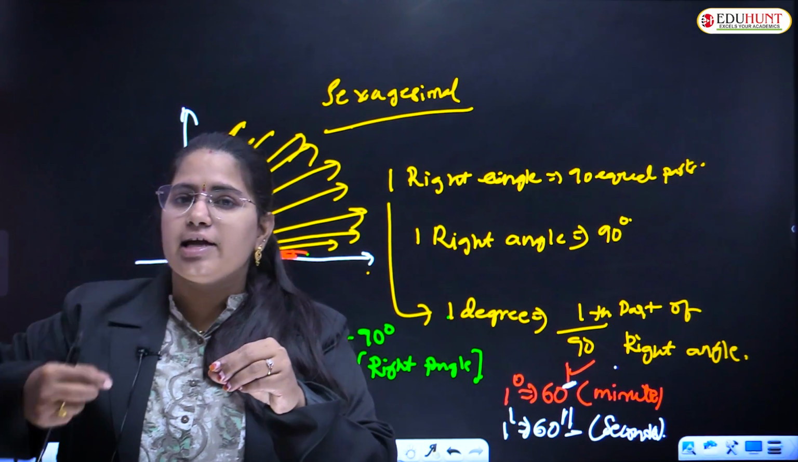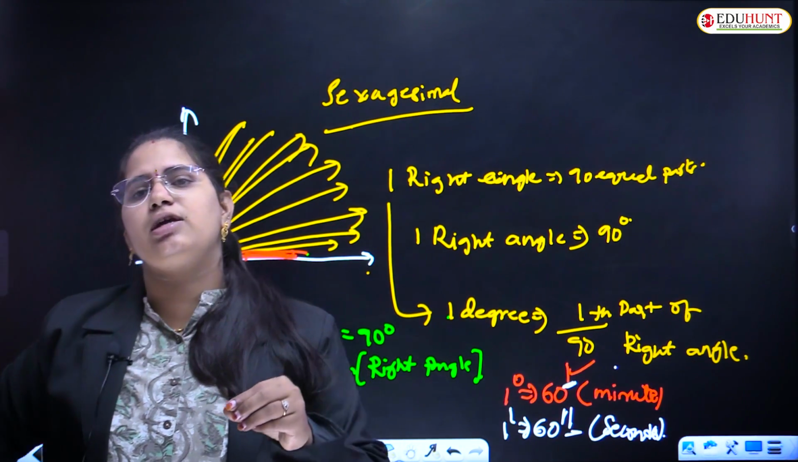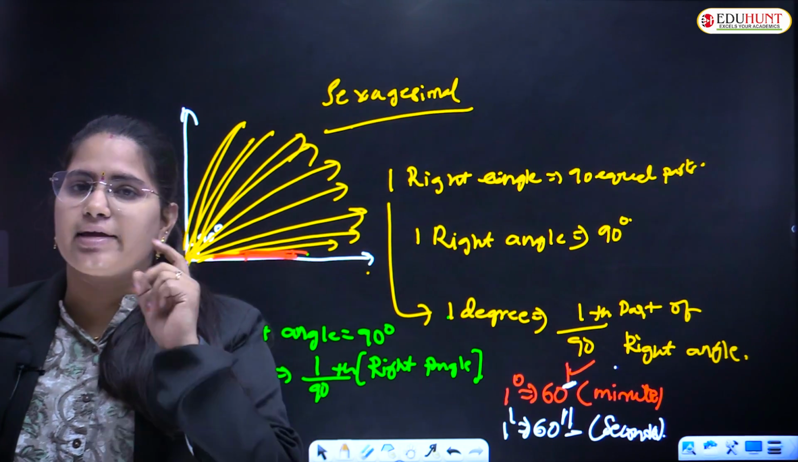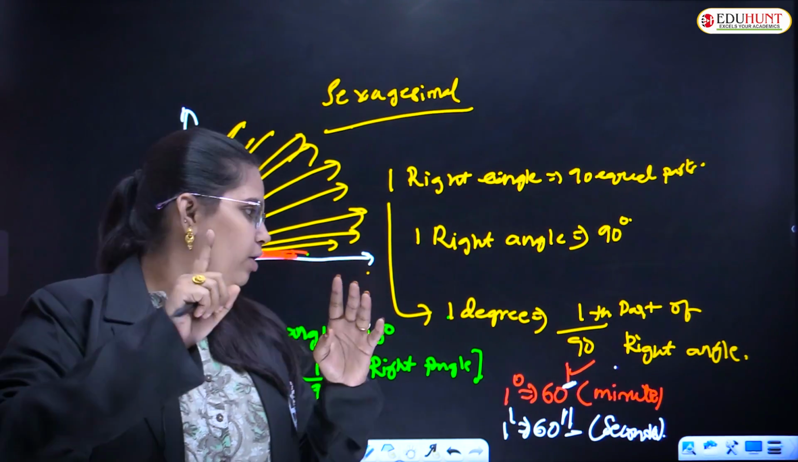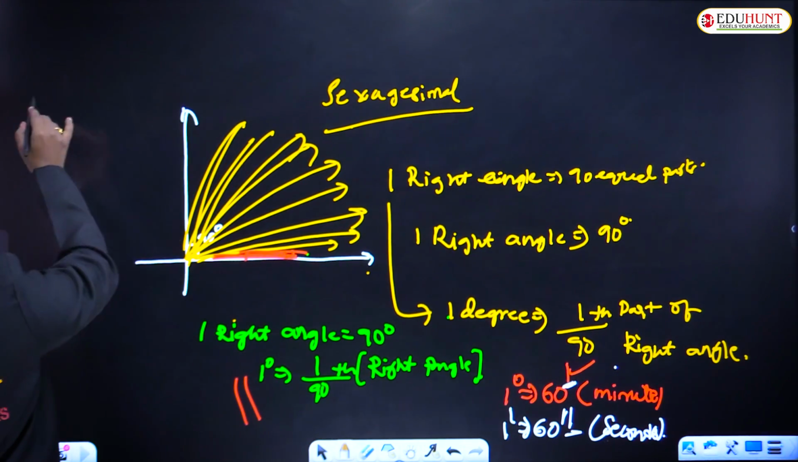1 minute is again divided into again 60 equal parts which becomes seconds. Right?